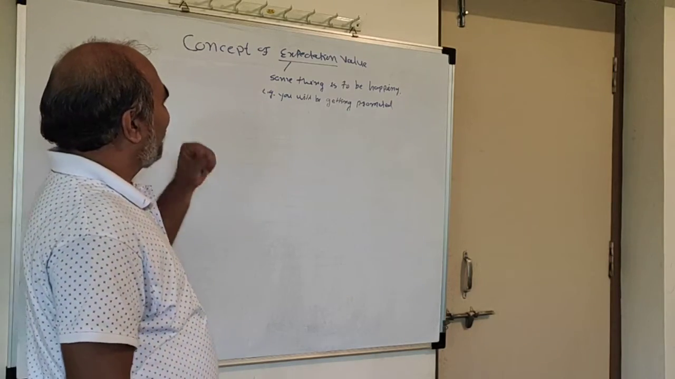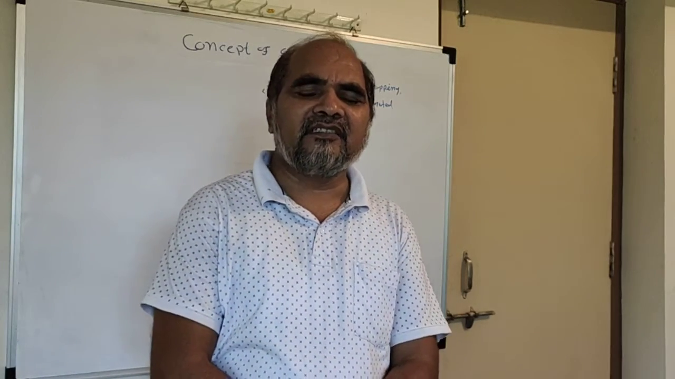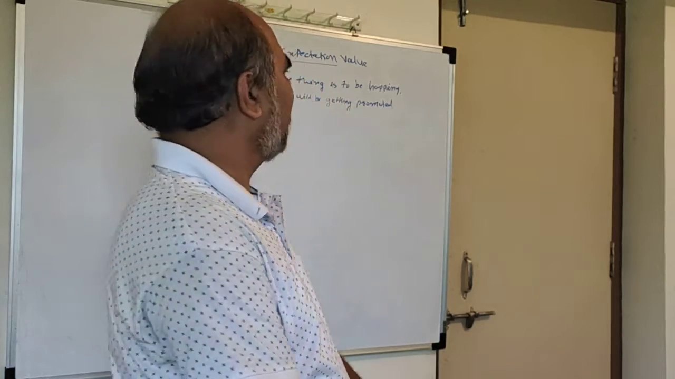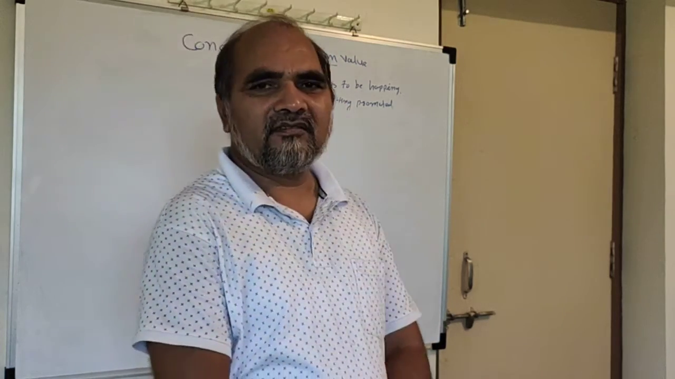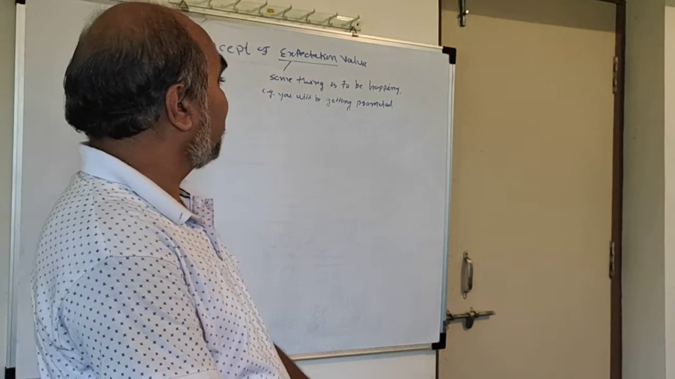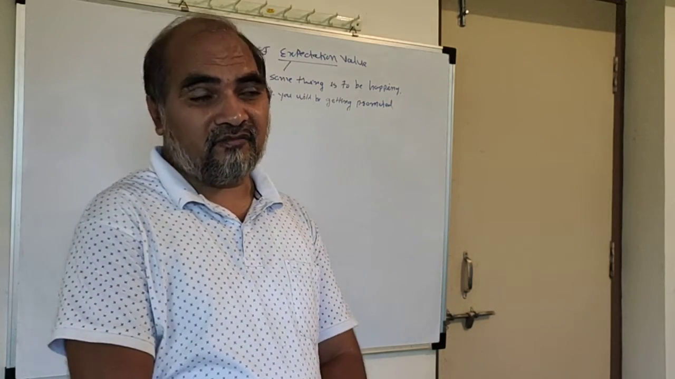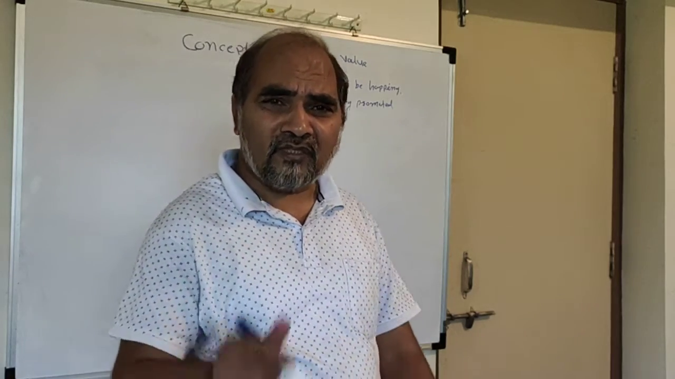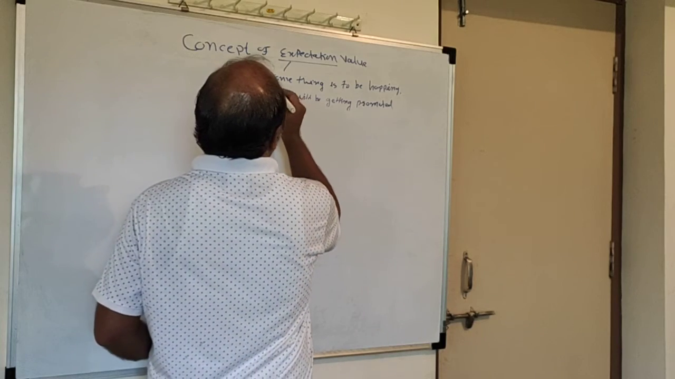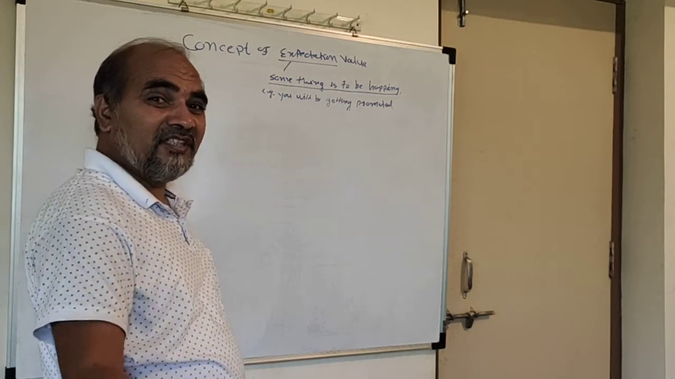Now we are going to see one more concept in quantum mechanics, that is expectation value. Last time we have seen Schrodinger's equation, then the concept of operators. So there is one more concept, that is expectation value. What is the meaning of that expectation? The word expectation means something is to be happening.